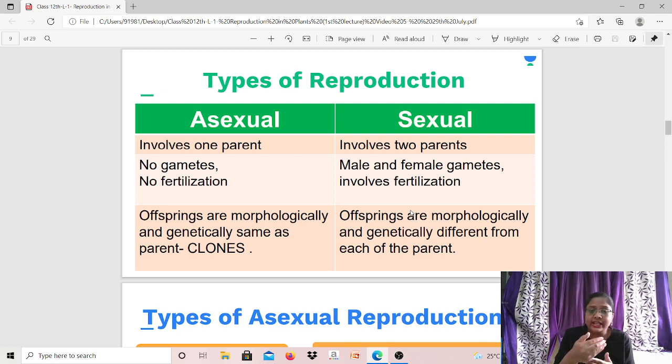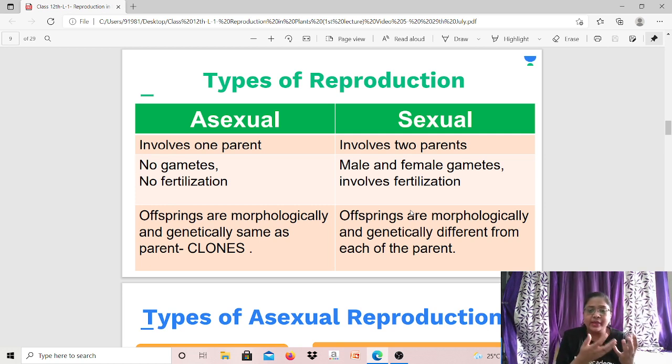Therefore, the same DNA from the parent will be passed on to the offspring. Exactly the same identical DNA will be passed from the parent to the offspring. Correct? So what do you expect?